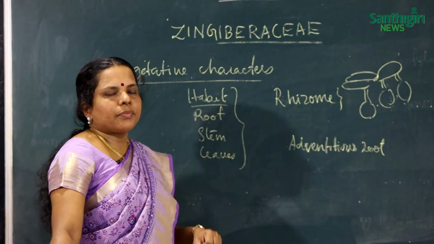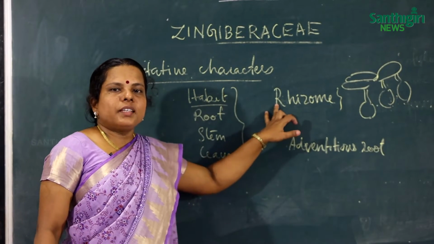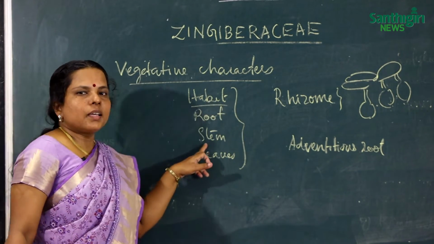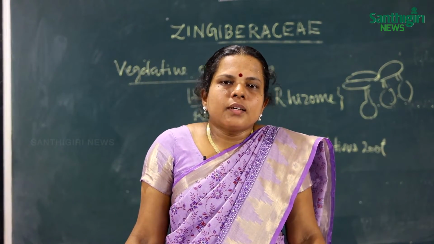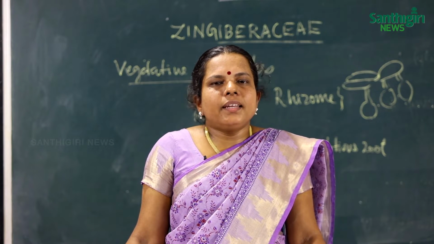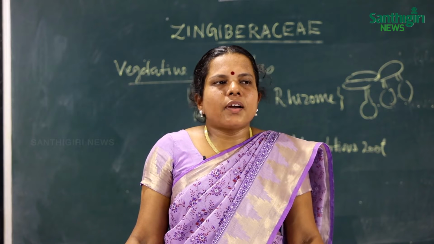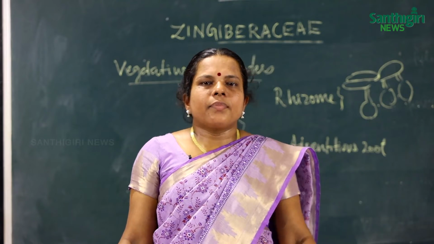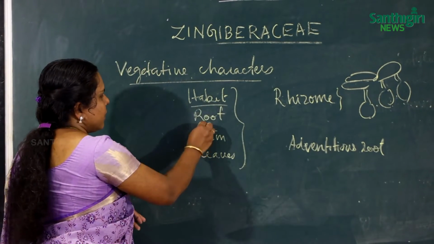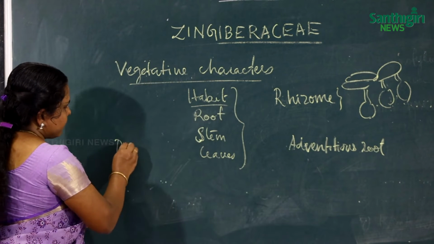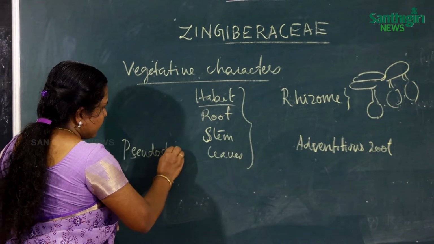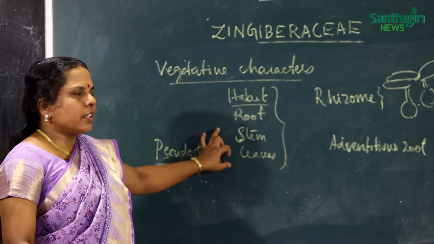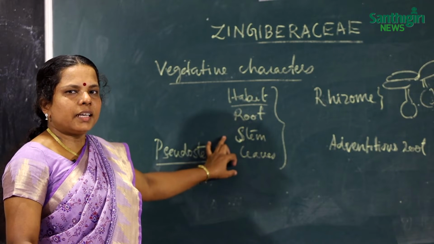Then next is the stem. We stated that the stem is the rhizome. This underground stem modification is present in the Zingiberaceae family. The stem includes the underground stem called the rhizome, which perennates the plant and functions in storage and vegetative reproduction. Another important feature of the stem is the pseudostem. Pseudostem refers to the leaf. We stated that the leaf has sheathing leaf bases.